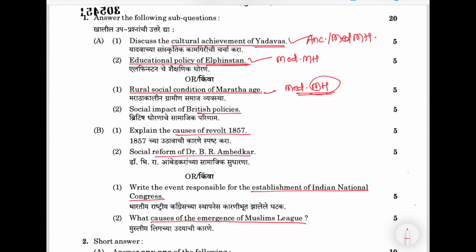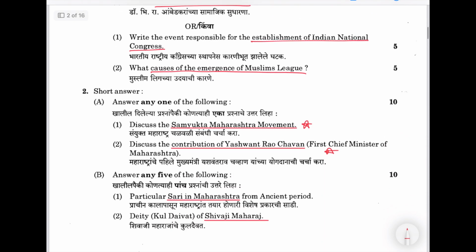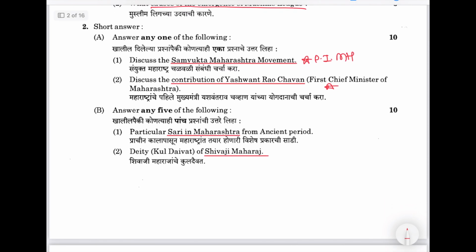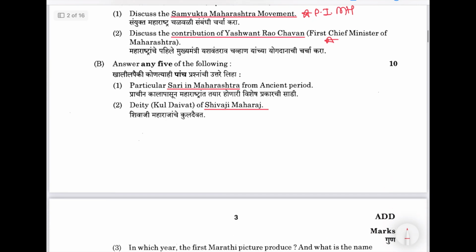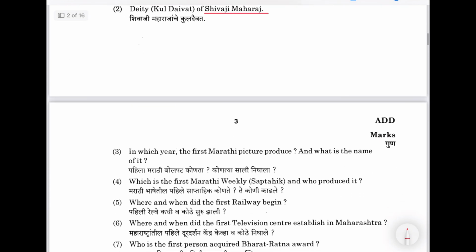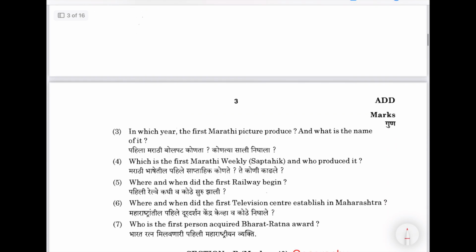Social impact of British policy, that is a different thing. Then again here, the Sanyukta Maharashtra movement, post-independence Maharashtra. Contribution of Yashwantrao Chavan, again post-independence Maharashtra. So this is how, and Sadi in Maharashtra, maybe like heritage. They can ask about Shivaji Maharaj, and then there are a lot of topics like that.